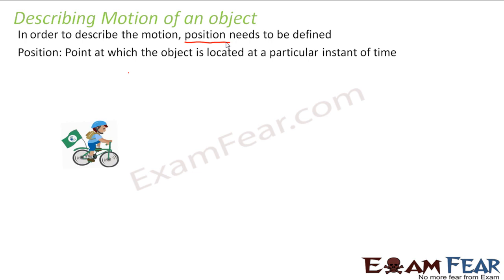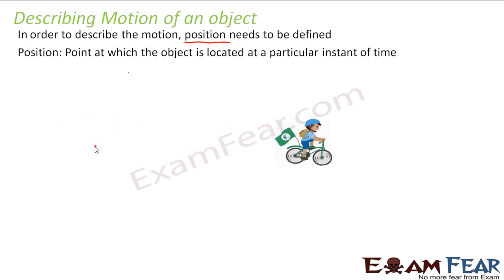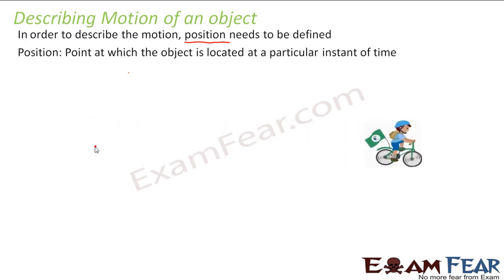Now what does the term position mean? It refers to the point at which the object is located at a particular instant of time. For example, here you can see a small boy on a cycle. Right now the boy is at rest. This is the position of the boy, the point where he is located at this point of time. Now the boy starts riding the cycle, so his position changes with time.